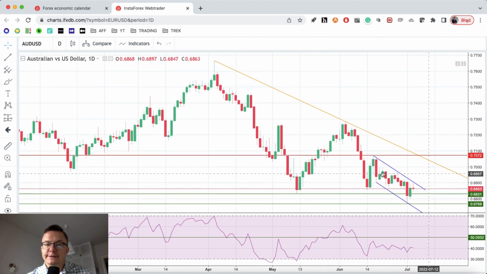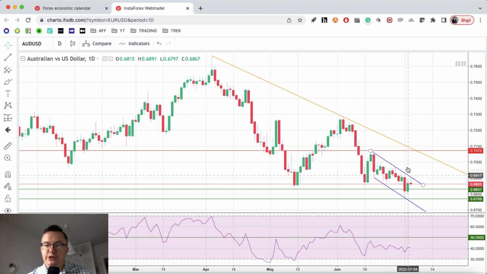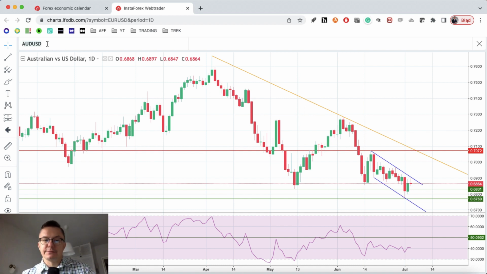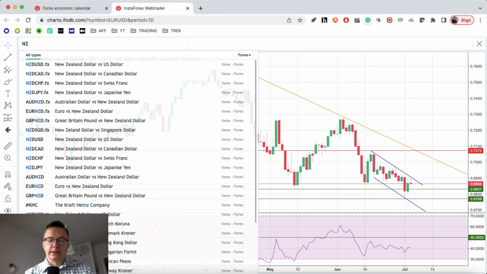So what we want to see here on this chart is, of course, a breakout out of this channel, to the upside or to the downside. It looks like the current situation of the Australian dollar is very heavy. What I mean is under the intensifying pressure of the bears, so it might move more. It's more likely for this market to move to the downside.